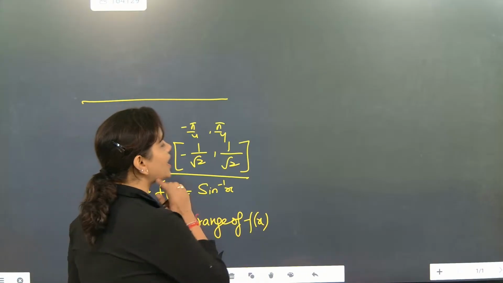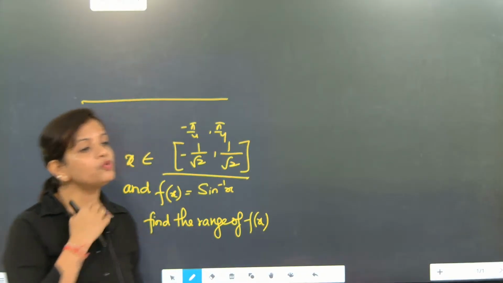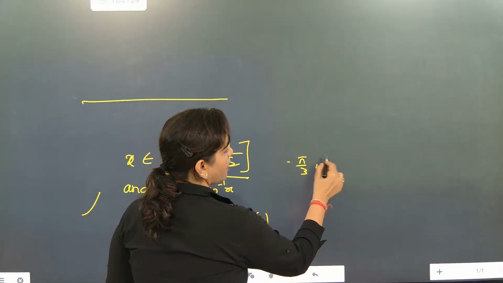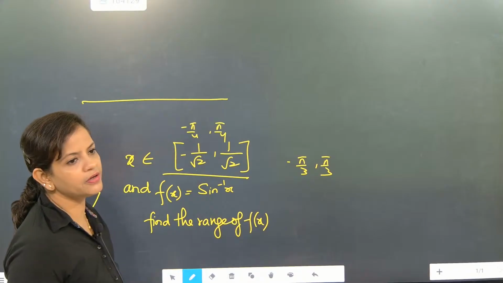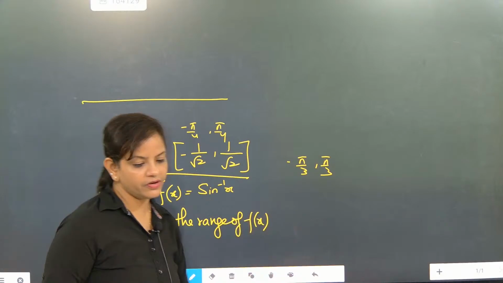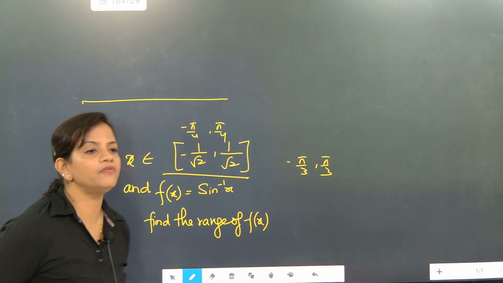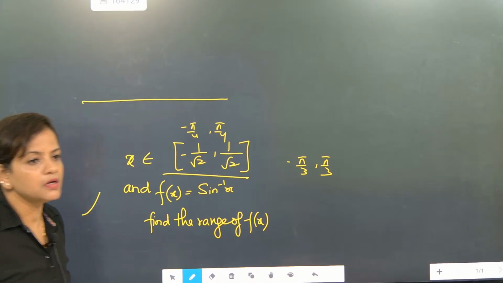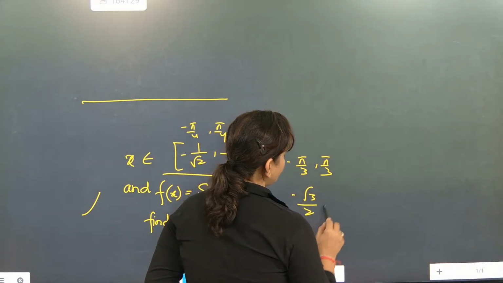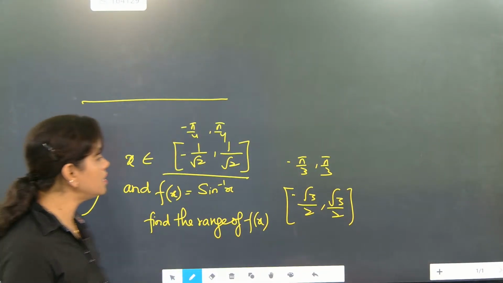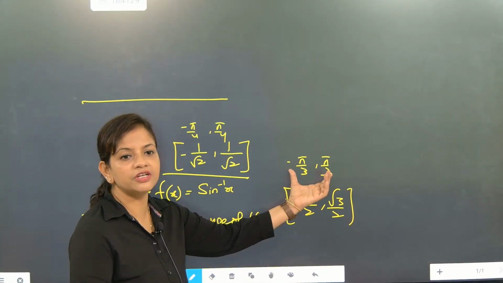Okay. So if somebody asks you this type, because minus pi by 4 to pi by 4 we can attempt. Then minus pi by 3 to pi by 3, what is the domain of it? Very good, Kishore. If somebody asks you the domain of it, beta? Minus 60 to 60 degrees. So what is the value of sine minus 60? Minus root 3 by 2 to root 3 by 2. This will become the domain. So the range will become minus pi by 3 to pi by 3.